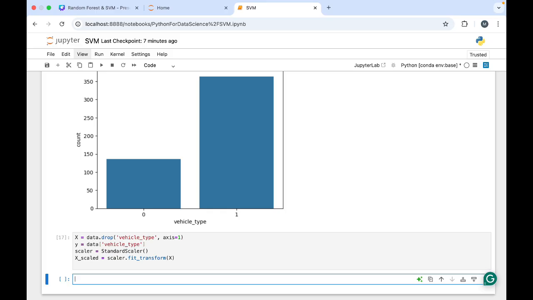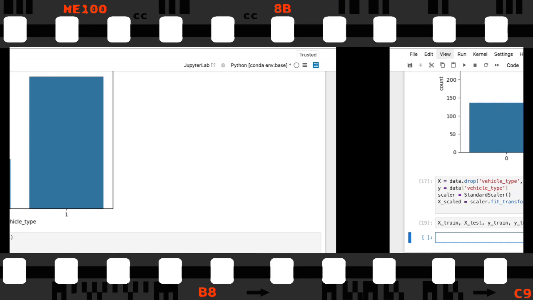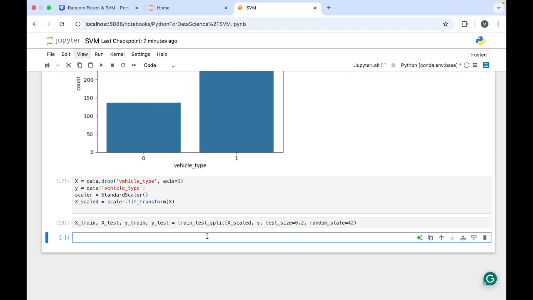Now we know what is in x and what is in y, and having understood that, the next step is going to be train test split. Of course, you guessed it right. You can start writing it. So 80% of the data is for training purposes and 20% of the data is for testing. There you can see this clearly.